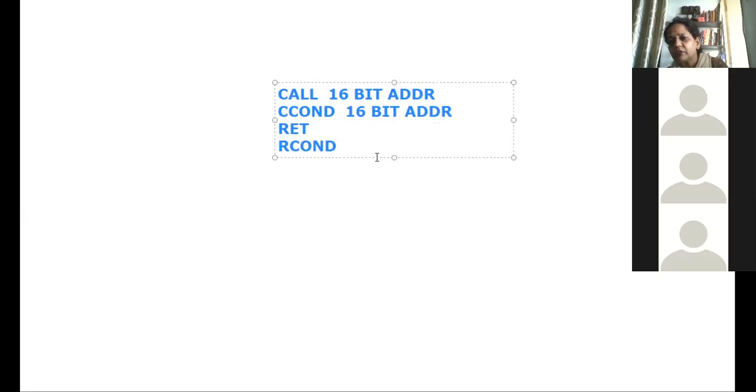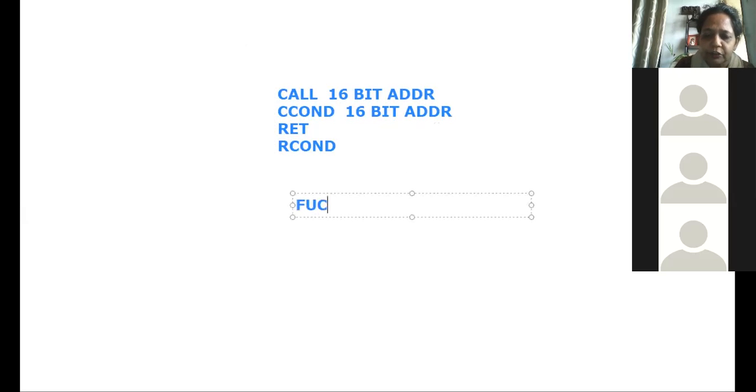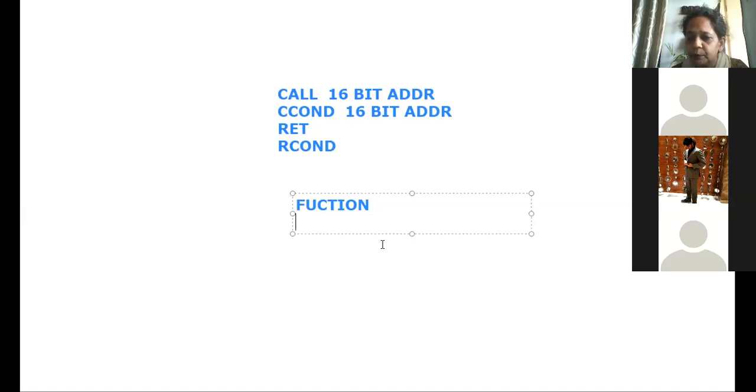Now these instructions are mainly used to call a subroutine. In C++, you must know what a function is, right? A function is nothing but a set of instructions which can be written outside your main structure, that is, the main program or main function. And whenever required, you call that particular set of instructions by using the name of the function, right? That is in C++.